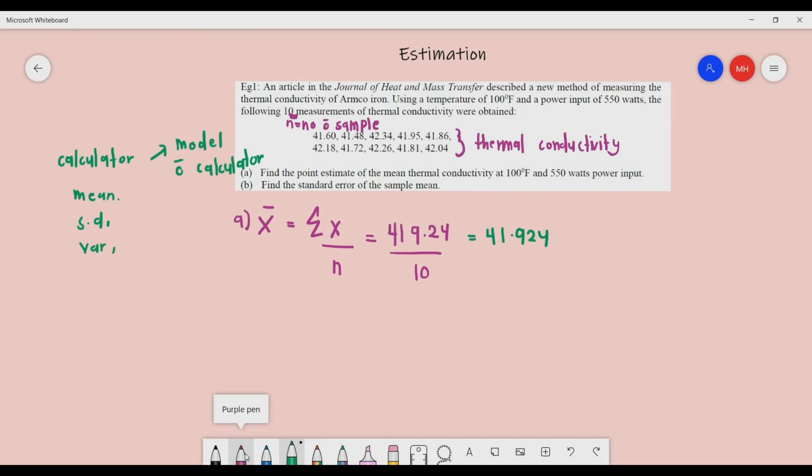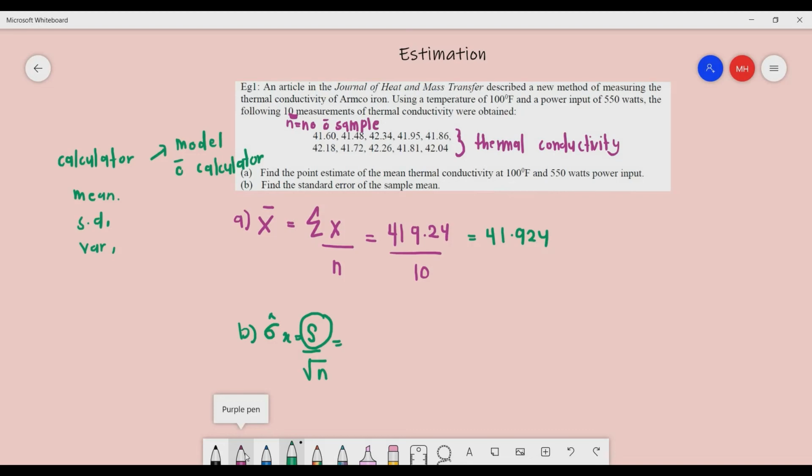For B, find the standard error of the sample mean. The standard error is given by sigma x bar. We are dealing with a sample, so we use S for the standard deviation of the sample, divided by square root of n. For S, you need to use the calculator.